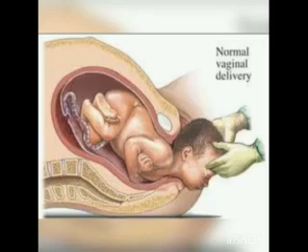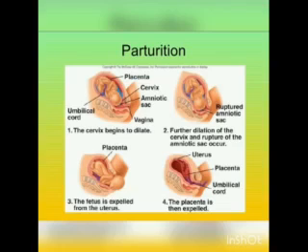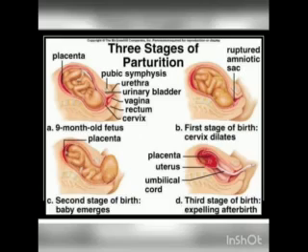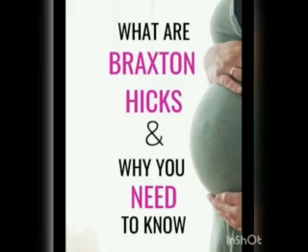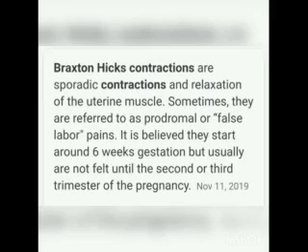Parturition is the completion of pregnancy and giving birth to the baby. The series of events that expels the infant from the uterus is collectively called labor. We can also have false labor, also called Braxton-Hicks contractions. Throughout the pregnancy, the uterus undergoes periodic episodes of weak and strong contraction. This contraction is called false labor.